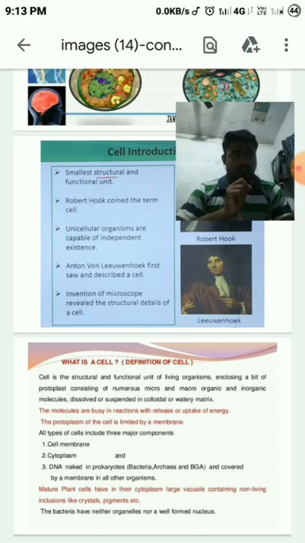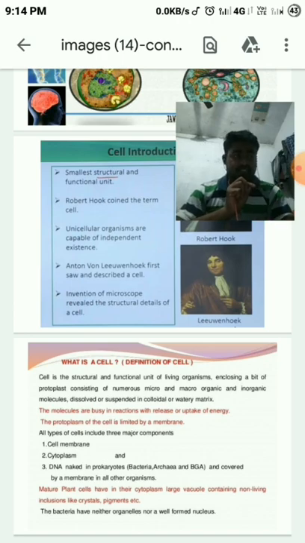Now, unicellular organisms can exist independently. That means a particular cell need not be part of a whole organism. It can perform complex functions like those of other multicellular organisms. So a single cell, that is a unicellular organism, can independently exist.